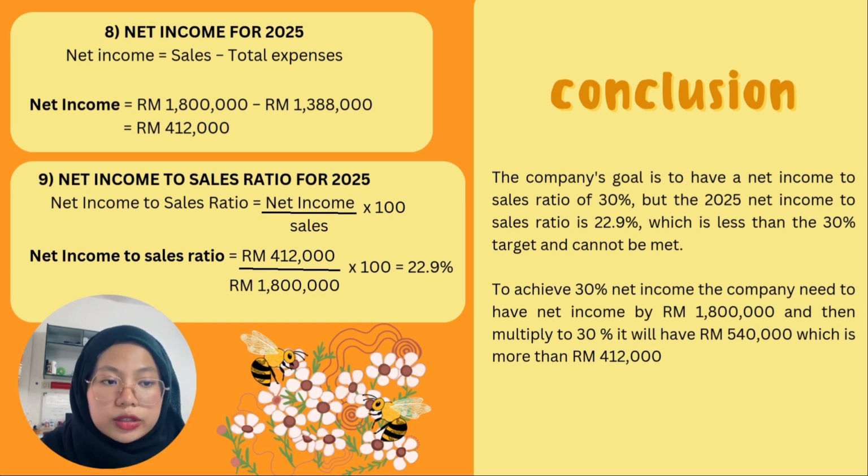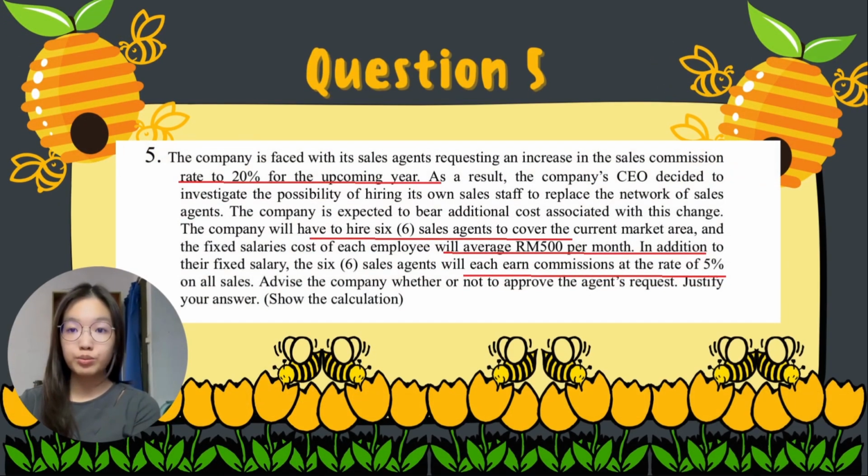To achieve 30% net income, the company needs net income of RM 1,800,000 multiplied by 30%, which will be RM 5,040,000, which is more than 412,000. And so now I'm going to proceed to question 5.